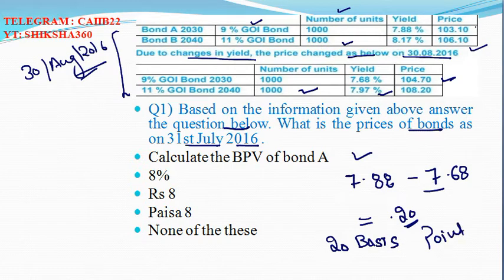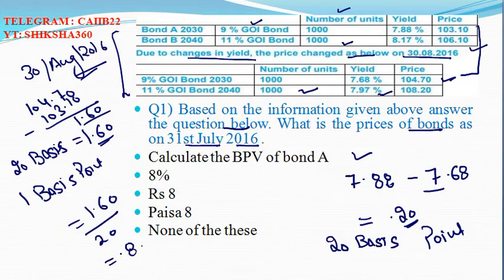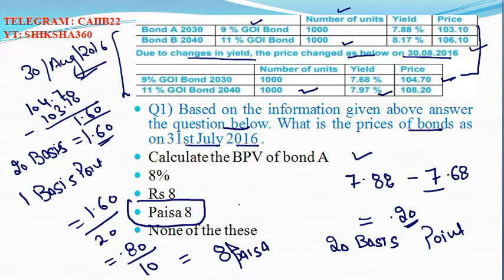How much does that 20 basis points relate to in amount? It is equal to 104.70 minus 103.10, which is 1.60. So 20 basis points is equal to 1.60. So 1 basis point is equal to 1.60 divided by 20, so 0.80 divided by 10. So it is 8 paisa. So the BPV of bond A is 8 paisa. Option C is the answer.